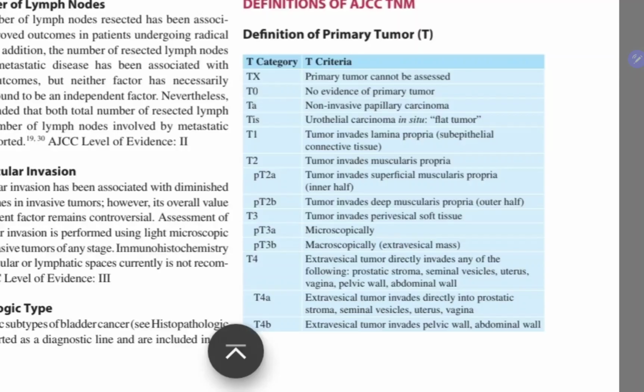So this is mainly for bladder cancer. T0 is no evidence of primary tumor. Ta is non-invasive papillary carcinoma. Tis is urothelial carcinoma in situ, or it can be a flat tumor. T1 invades lamina propria. T2 is muscularis propria: T2A superficial, T2B deep, which is outer half. T3A is microscopic perivesical soft tissue invasion. T3B is macroscopic invasion. T4A is an extravesical tumor that invades directly into the prostatic stroma, seminal vesicle, uterus or vagina. T4B is an extravesical tumor that invades the pelvic wall and abdominal wall.